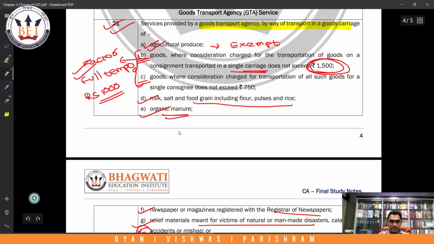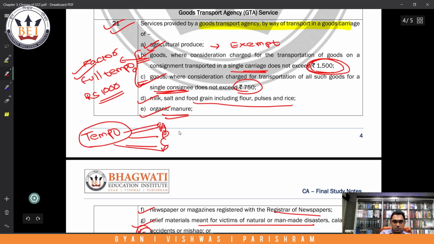B. Then C. Goods where consideration charged for transportation of such goods for a single consignee does not exceed 750. We book a tempo, but this tempo does not carry only our goods, it carries goods of many people, A, B, C, D. Yes, and for a single consignee, the charge they collect does not exceed 750 rupees. Then in that case also RCM is not applicable.